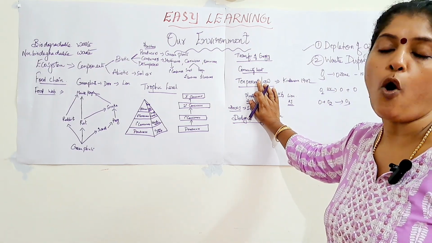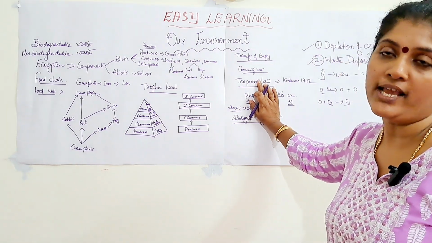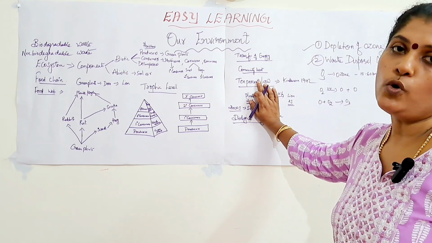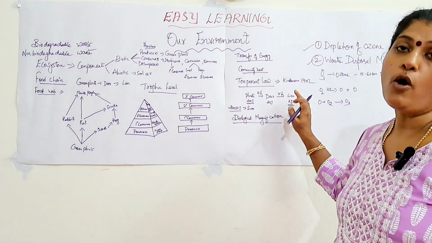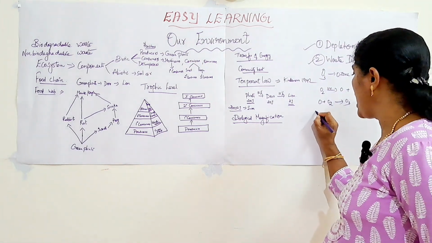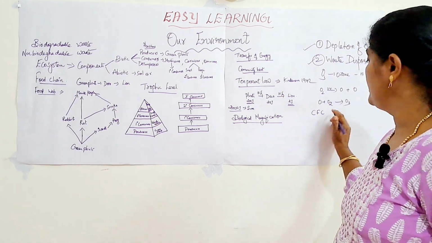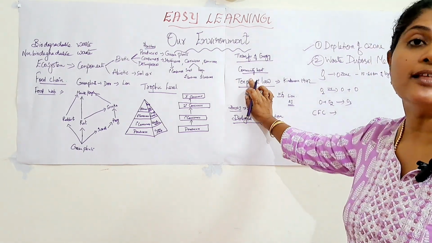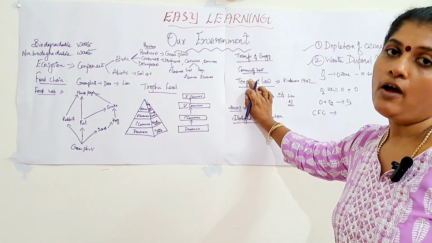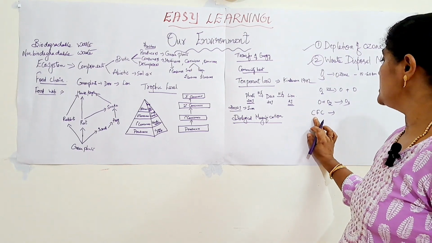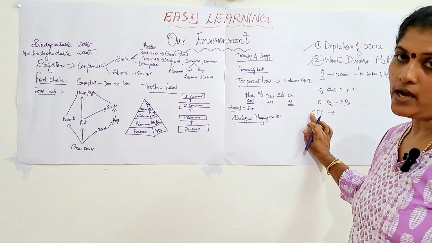So what is the main cause for the depletion of the ozone layer? That is another question which can come for the board exam. How does the ozone layer get depleted? It gets depleted by the formation of chlorofluorocarbon, that is CFC. That chemical is produced when we are using refrigerators, air conditioners, aerosol sprayers, fire extinguishers, etc. By the presence of this chlorofluorocarbon, the depletion of the ozone layer takes place.